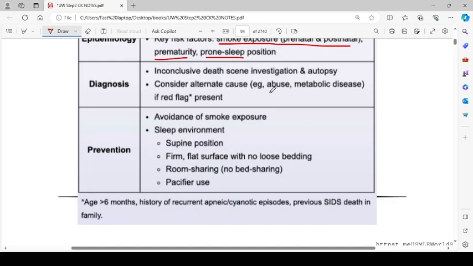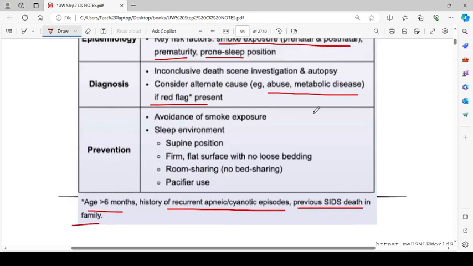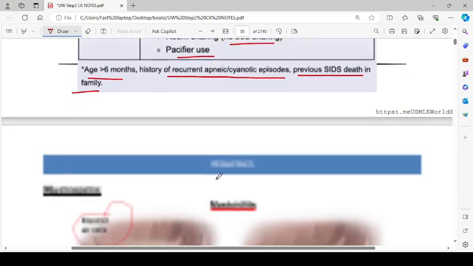Consider alternate cause, for example, abuse or metabolic disease if red flag symptoms are present. Red flags means age less than 6 months, history of recurrent apneic or cyanotic episodes, previous SIDS death in the family. Prevention: avoidance of smoke exposure, sleep environment, supine position, firm flat surface with no loose bedding, room sharing, no bed sharing, and pacifier use.